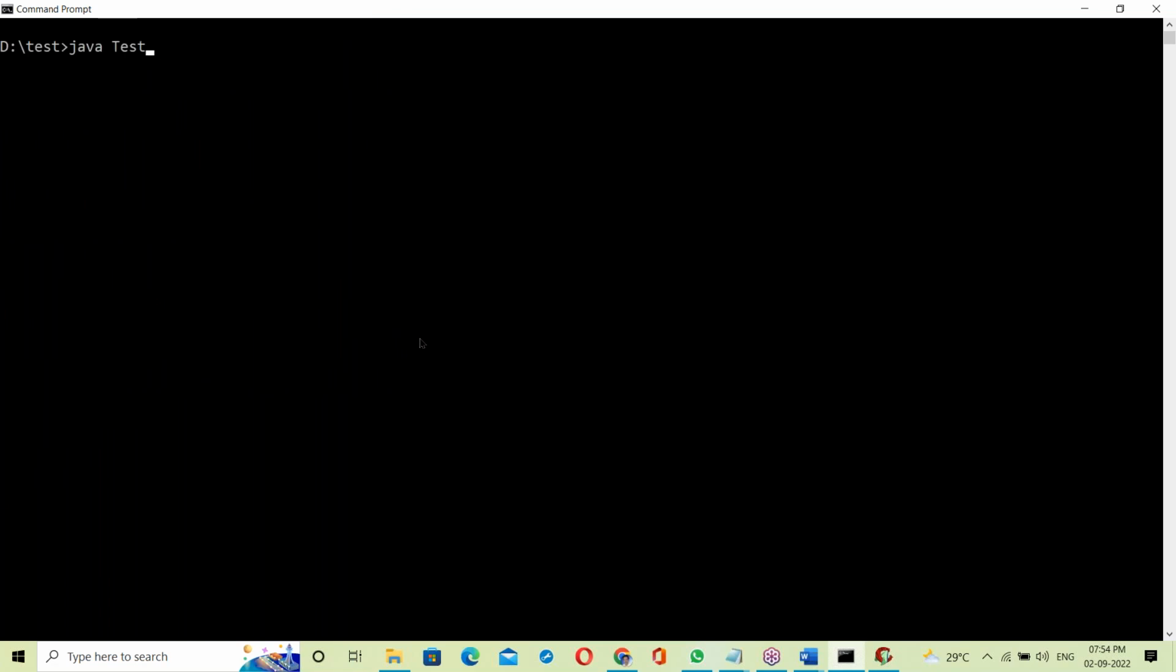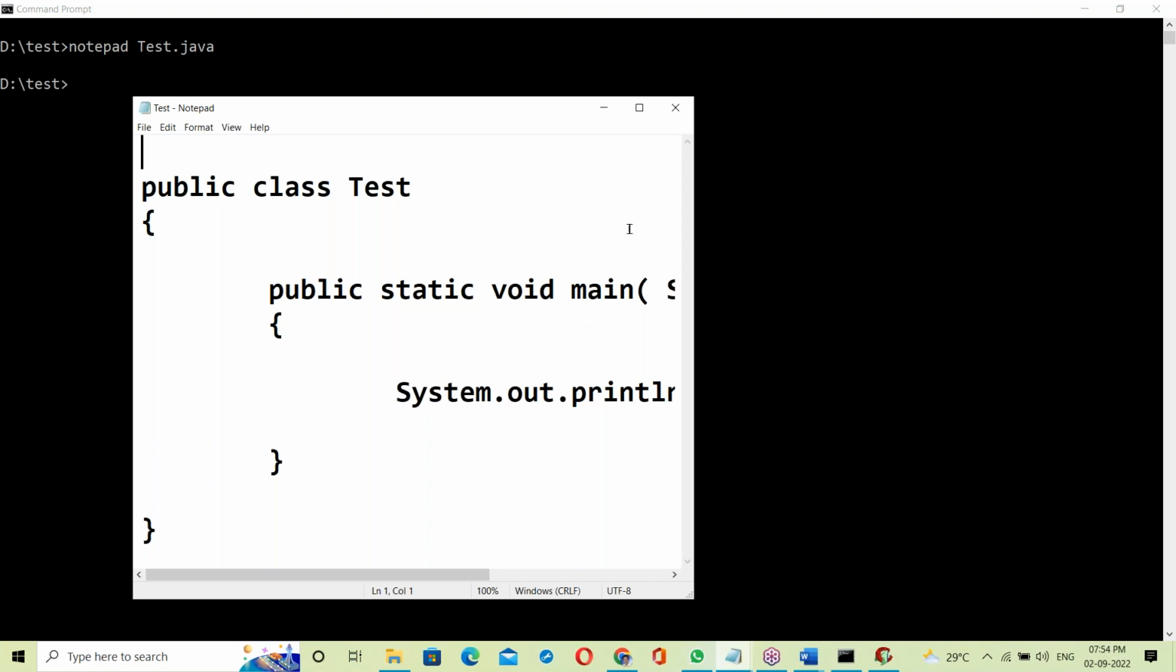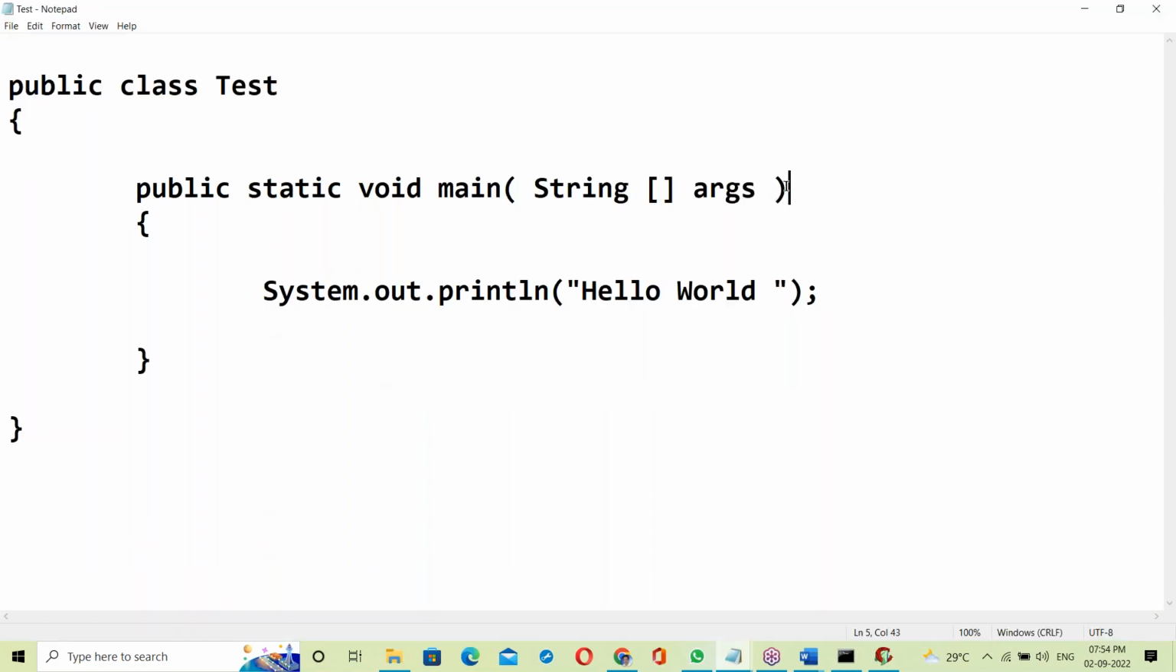Okay, now let me repeat once again. Notepad test.java, this is a program. Suppose there are some mistakes in it: a bracket missing, a semicolon missing, a brace missing. Save. What happens here?